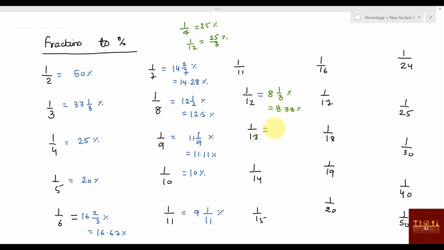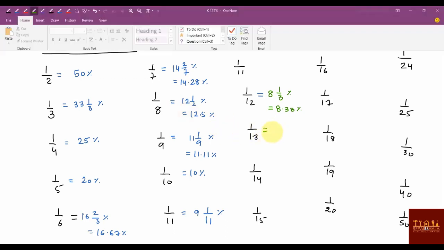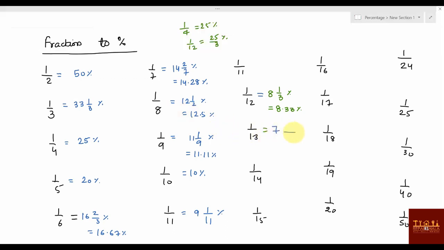1 by 13, what is the 1 by 13 value? Not that much important, but you should know. Sometimes this will be crucial if you know these values. 7 and 13, anyway prime, 13 7s are 91 and this is 9, so this is 7 9 by 13 percentage, or you can say 7.69 percentage.